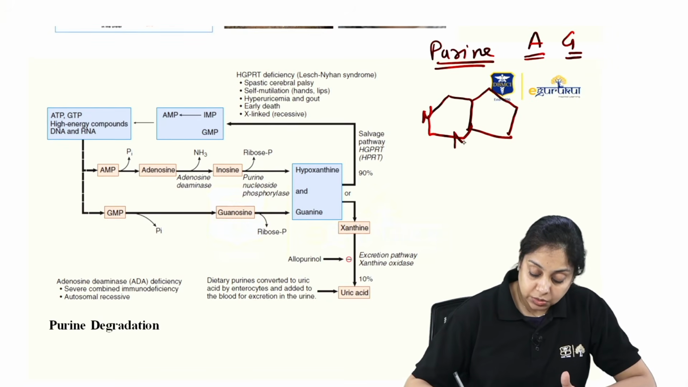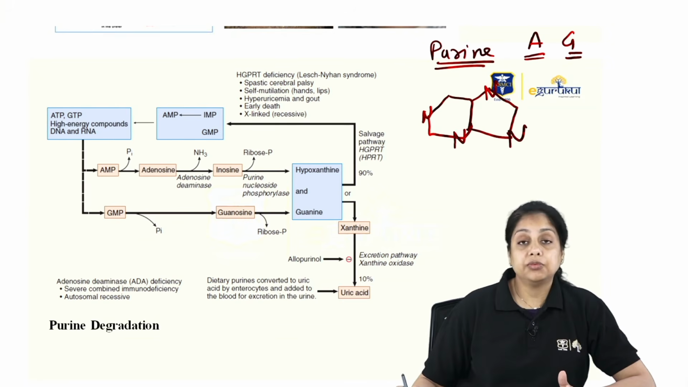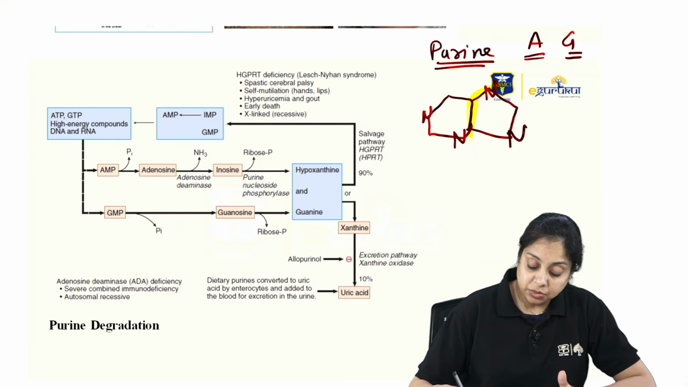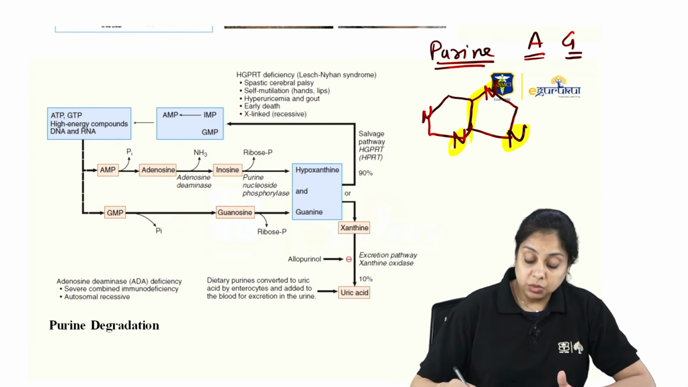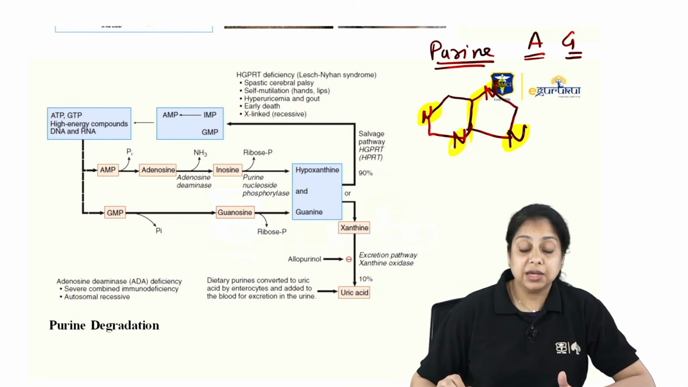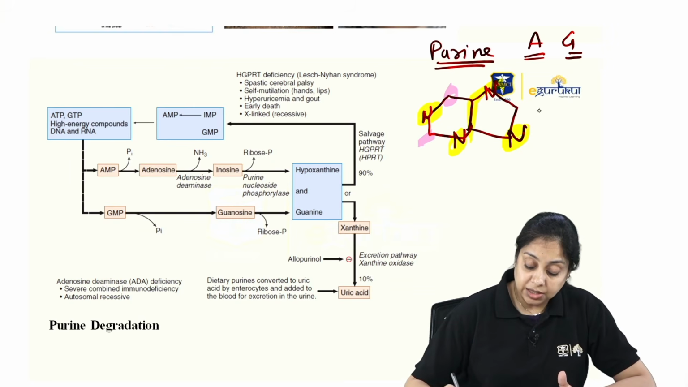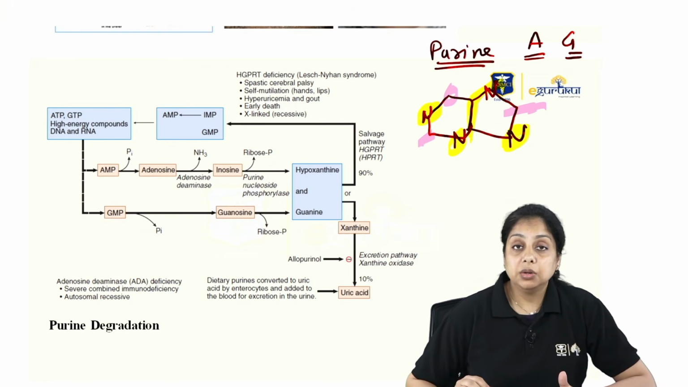Okay, nitrogen: four nitrogens are there. Where are these nitrogens coming from, where are the carbons coming from? This is donated by glycine. These two nitrogens are donated by the glutamine. This nitrogen is donated by the aspartate. The topmost carbon is donated by carbon dioxide. These two carbons are donated by the tetrahydrofolate system.